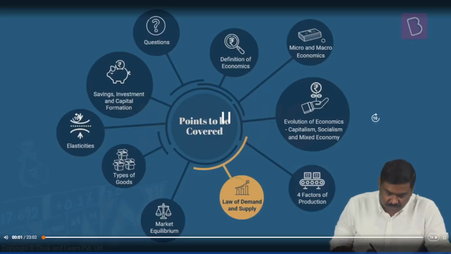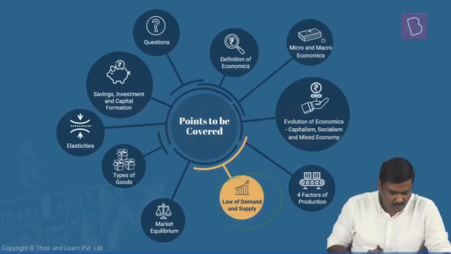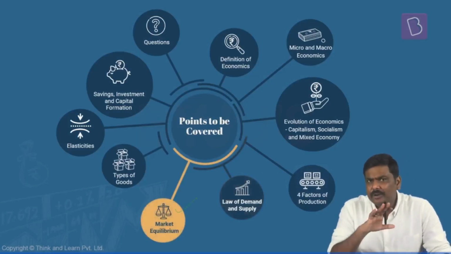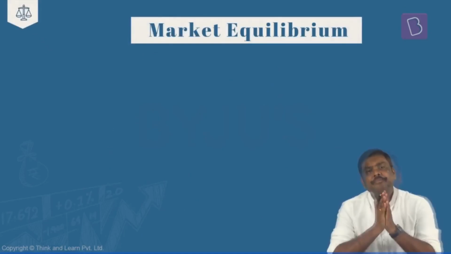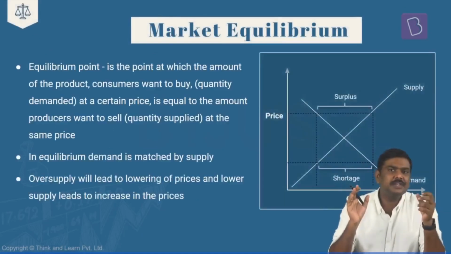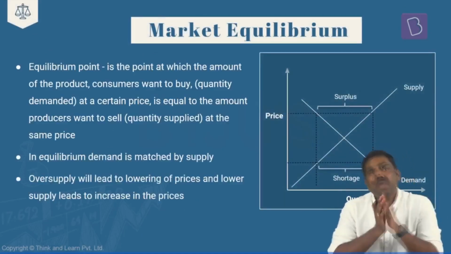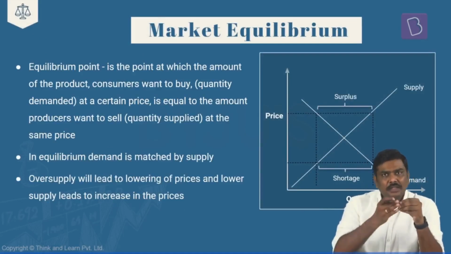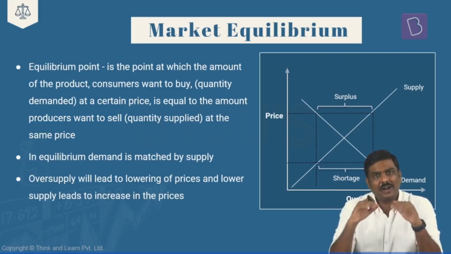Now we have discussed the concept of law of demand as well as law of supply. Now let's apply this. There is a concept called market equilibrium. Until now, we have discussed the law of demand separately and the law of supply separately. That is, we have assumed other factors remaining constant or unchanged.